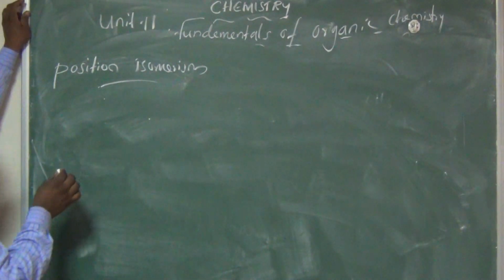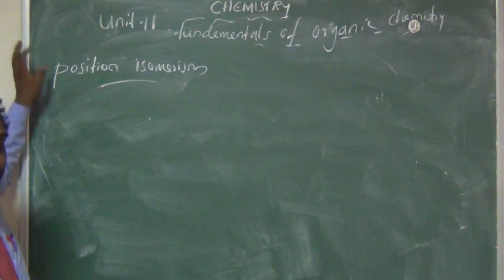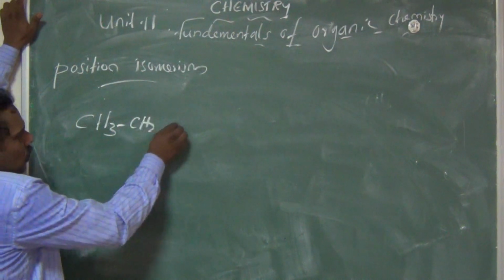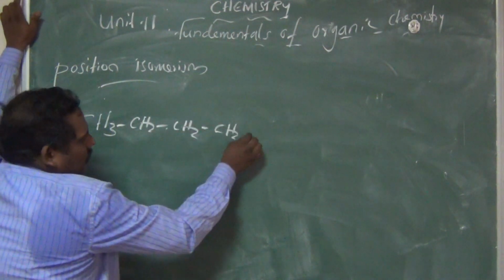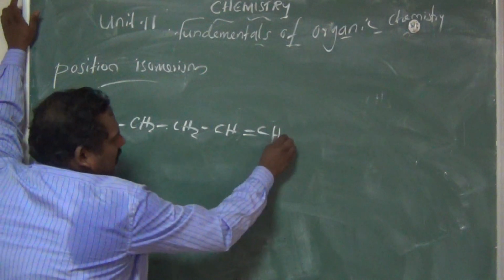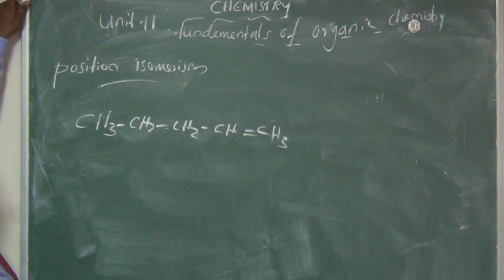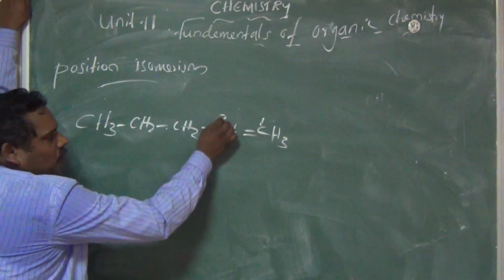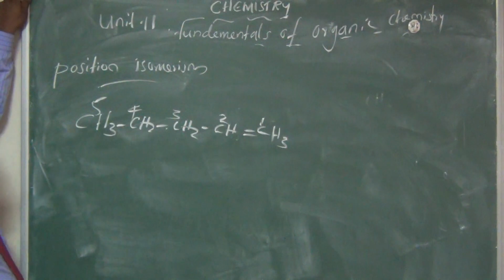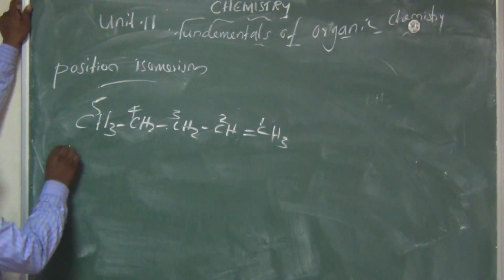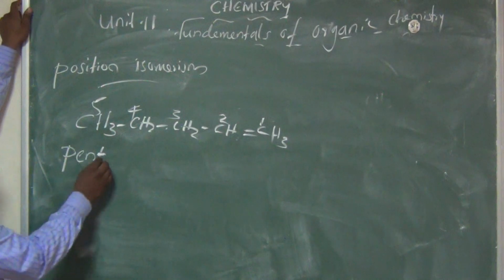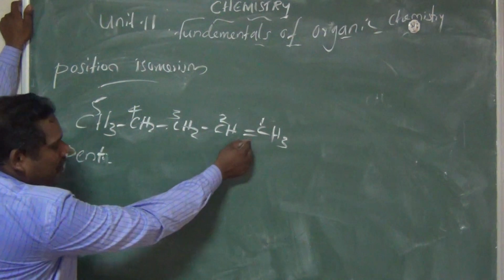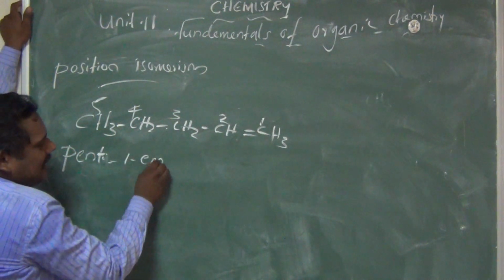Same molecular formula. For example, CH3, CH2, CH2, CH double bond CH2. The double bond is on the first carbon, then 2, 3, 4, 5. 5 carbons means we say pent. The first carbon has the double bond, so we say pent-1-ene, am I right?